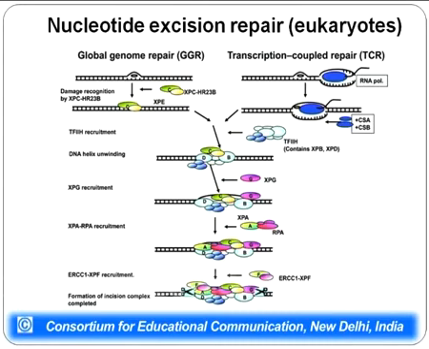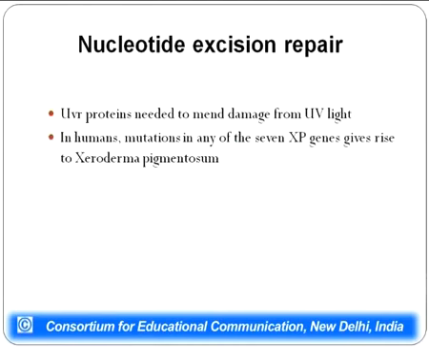So there is a global genomic repair mechanism which does not involve the RNA polymerase, and there is a normal mechanism which involves RNA polymerase blocking. These UVR proteins are needed to mend the damage from UV light in prokaryotes, and in humans they are needed for nucleotide excision repair of the thymine dimers.